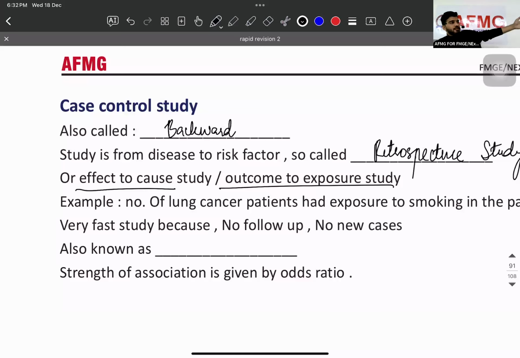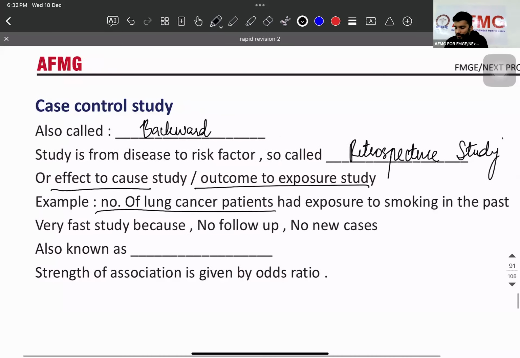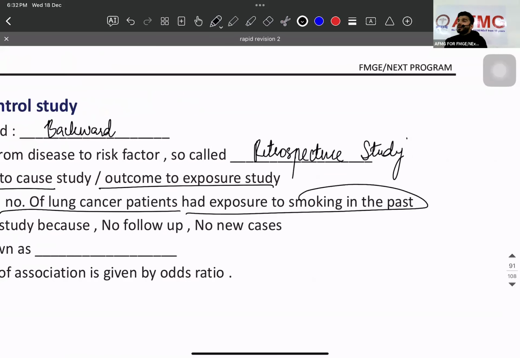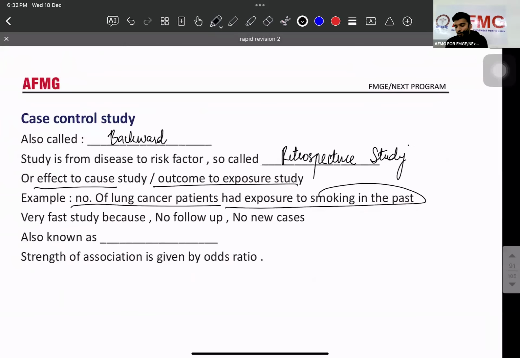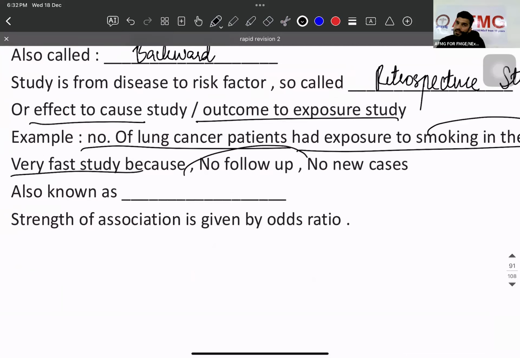Risk factor. So exposure is smoking. Here is lung cancer. So I'm going from outcome to exposure, from disease to risk factor. So backward direction. Example, number of lung cancer patients had exposure to smoking in the past. So that is which type of study? Case control study. It is very fast because no follow-up and no new cases.